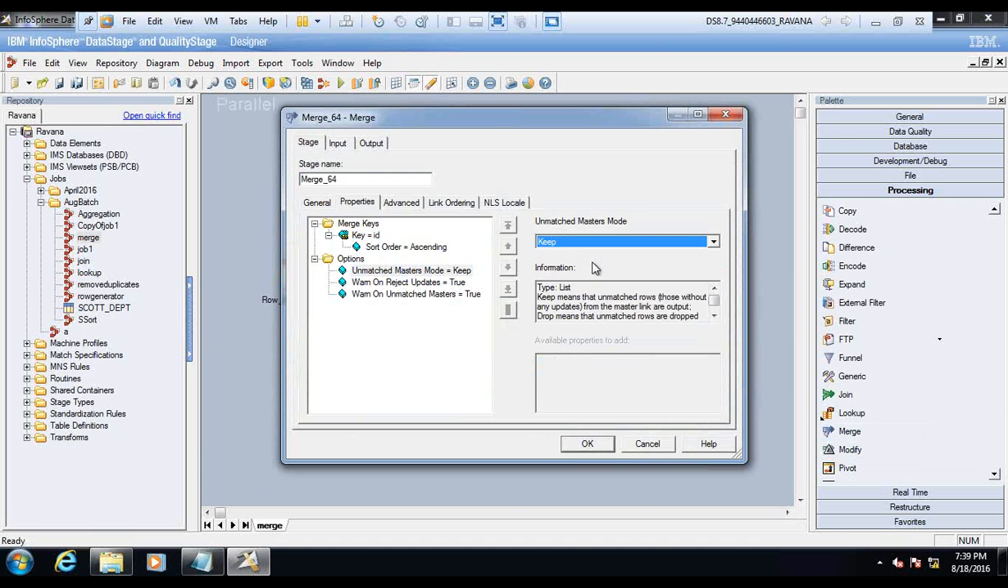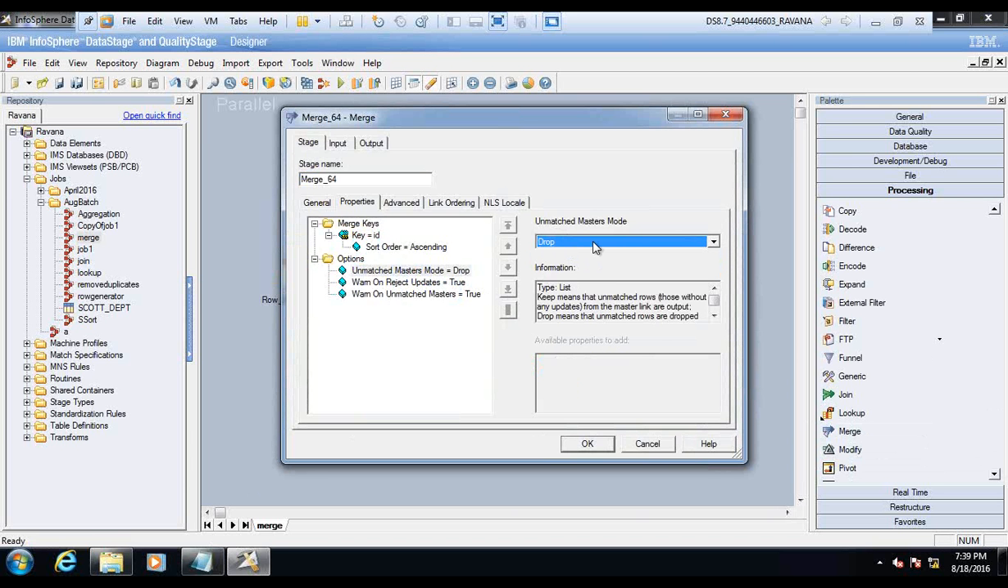Sorry, can you repeat this? Unmatched master mode, what is that? Keep means the unmatched masters, meaning not matching, will continue without any updates, which is nothing but a left outer join. If I keep drop, it will omit them. Clear?